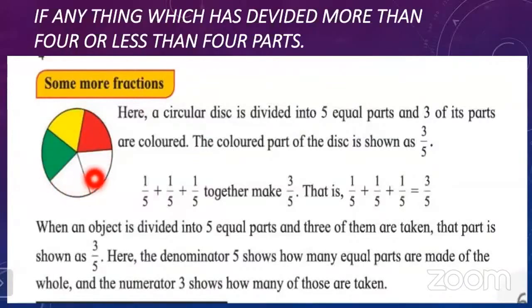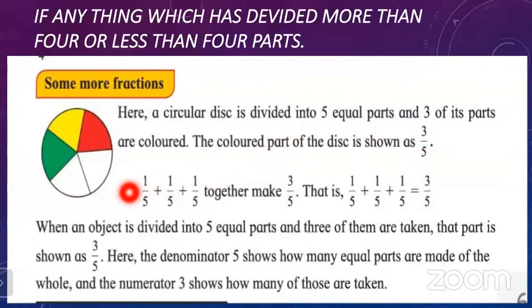How many parts? 5 equal parts. Now, 3 of its parts are colored. You can see this part 1, part 2, part 3. These 3 parts are colored. So the colored part of the disc is shown as 3 upon 5. Why is the 5 given here? Because all parts you can see in this figure are totally divided into 5 equal parts. So that is why 5 is written here. Then out of the 5 parts, 3 parts are colored. So the 3 parts is written as a numerator and the total parts is written as a denominator.